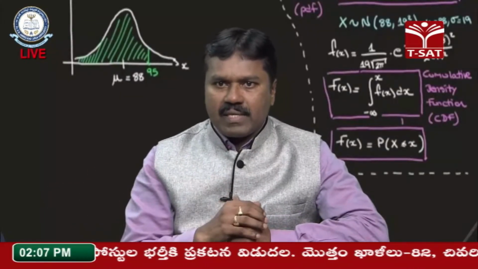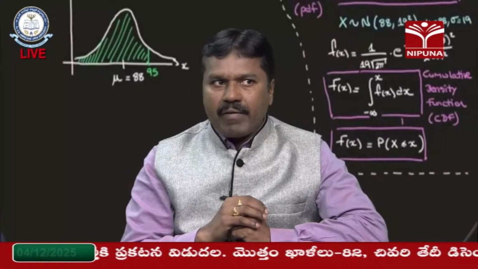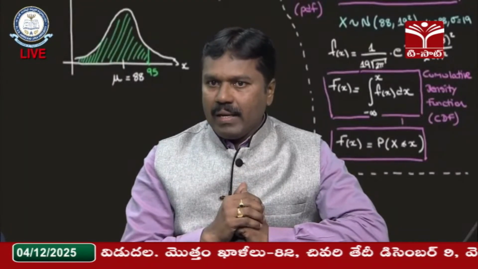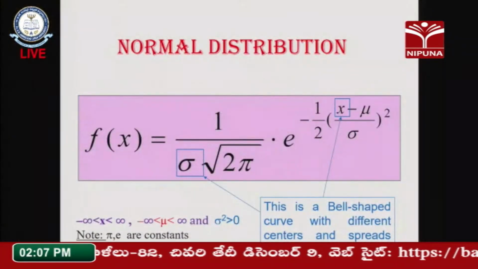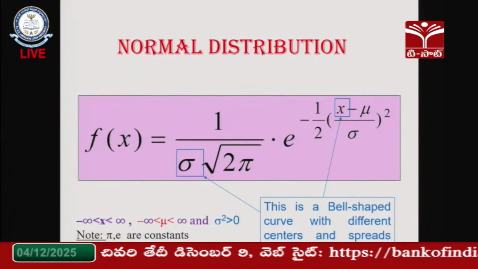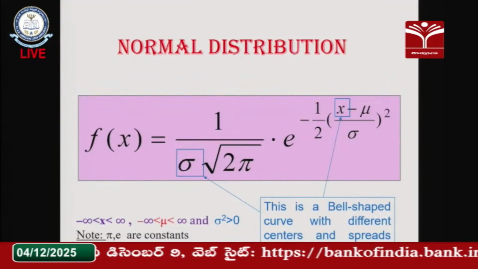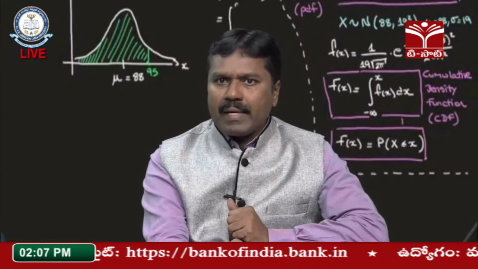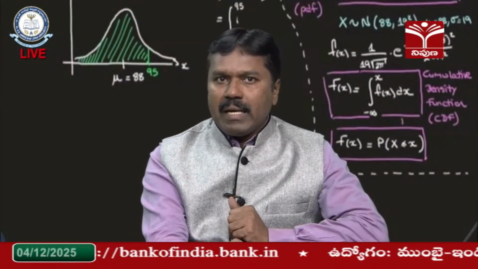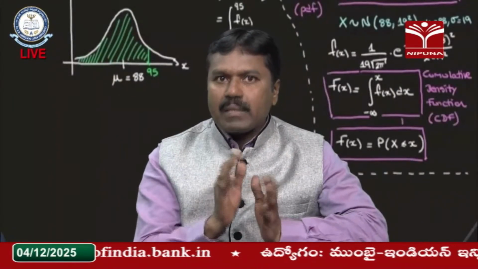As Dr. Sampah sir said, the normal distribution behaves like a bell shape. Why is it bell shaped? This is a bell shaped curve with different centers and spreads, depending on two parameters, mu and sigma. Based on these two parameters, the normal distribution behaves like a bell shaped curve.